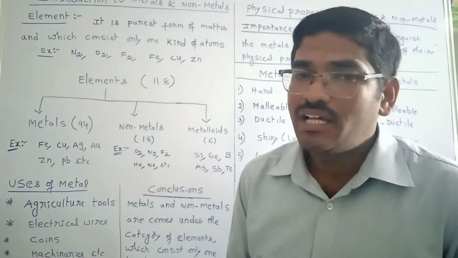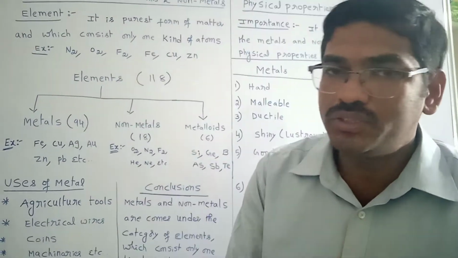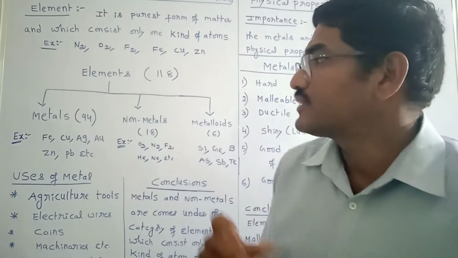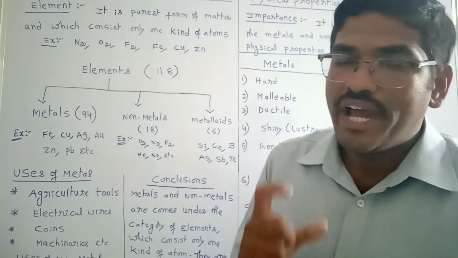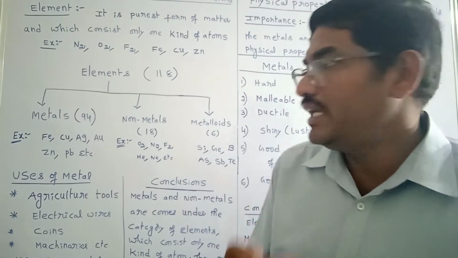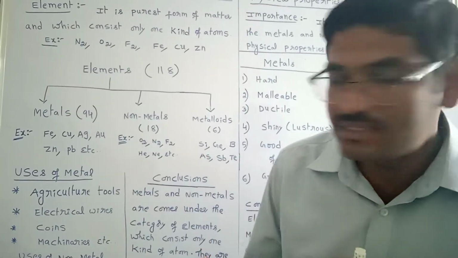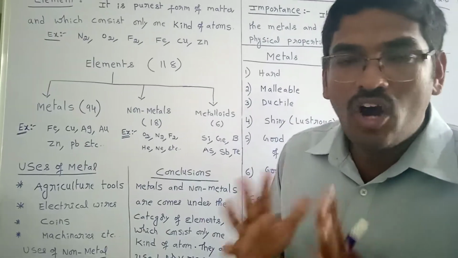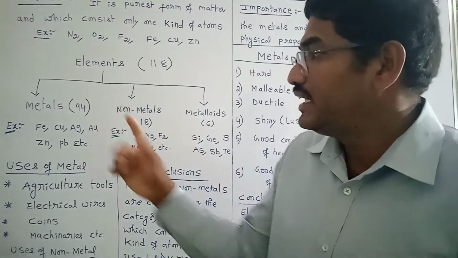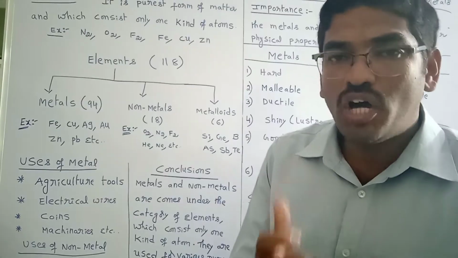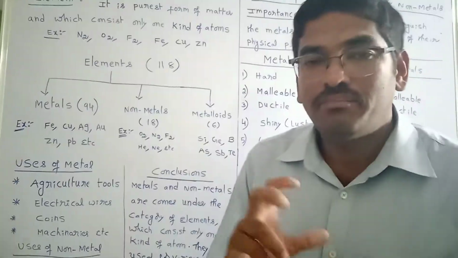Students, I am going to ask you one simple question. In the periodic table, how many elements are there? Good, 118 elements are there in the periodic table. Out of them, how many metals, how many non-metals, and how many metalloids are there? Good. 94 are metals, 18 are non-metals and 6 are metalloids.